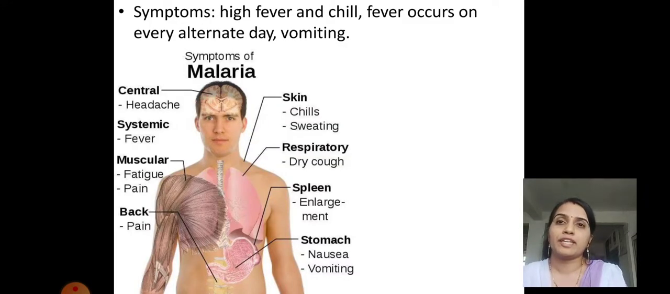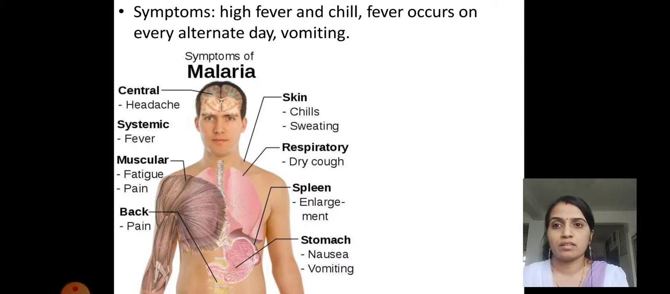The symptoms of malaria: high fever and chill. Fever occurs on every alternate day. It also causes vomiting. If you see the slide, you will get a clear idea about the organ-wise symptoms which you can observe in the phase of malarial infection.